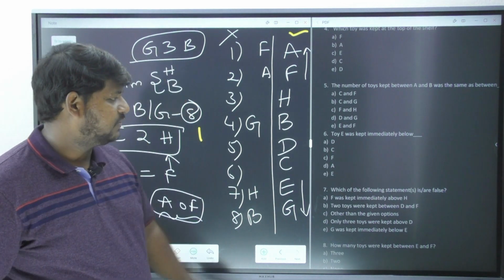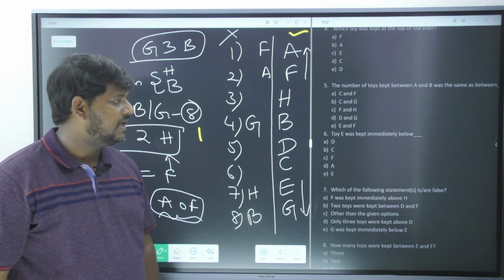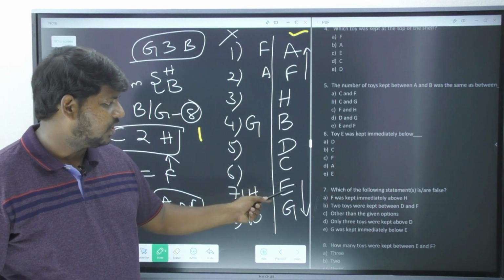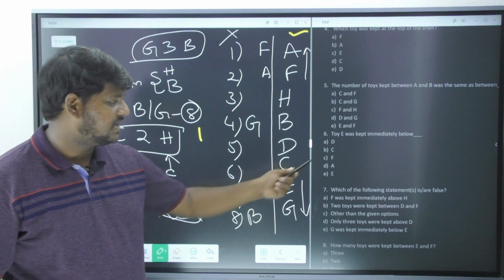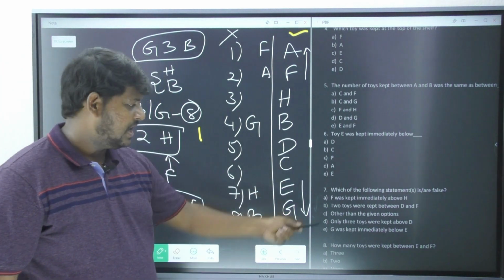Correct? Right. Next one. Let's see the sixth question. What is it saying? Toy E was kept immediately below, of what? C. That is toy C. Option number B is your answer. Next.